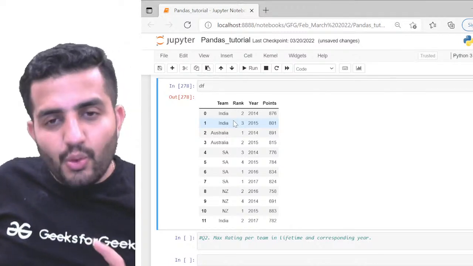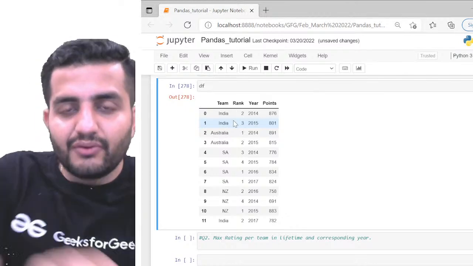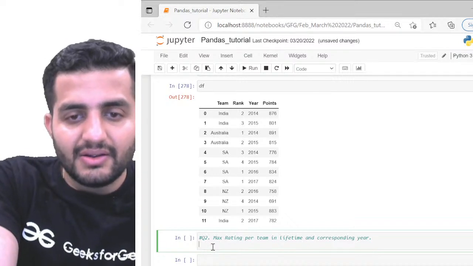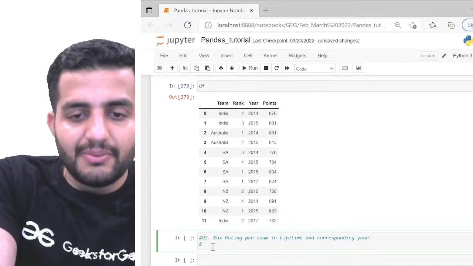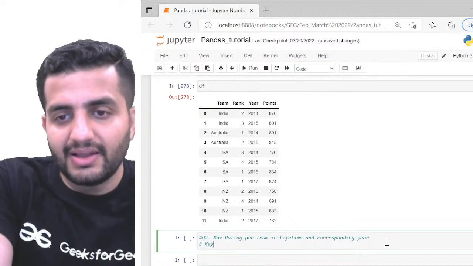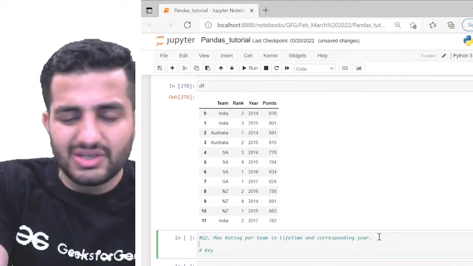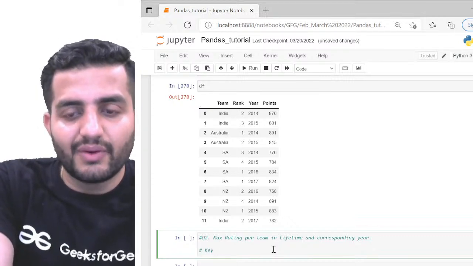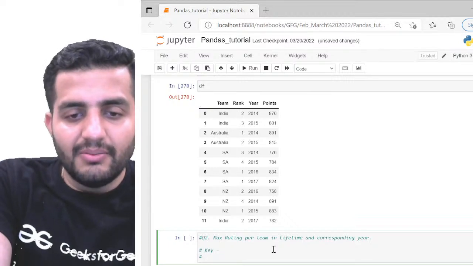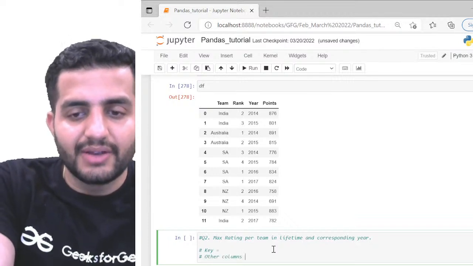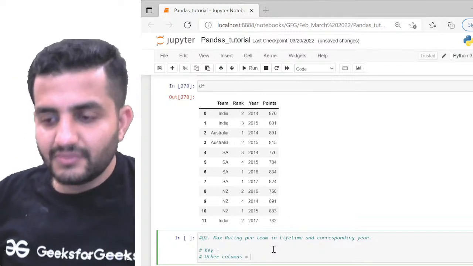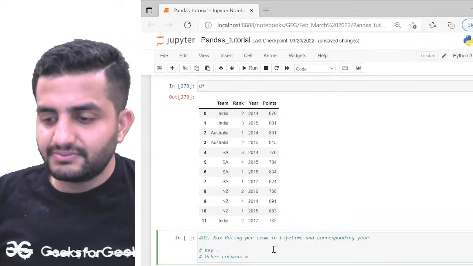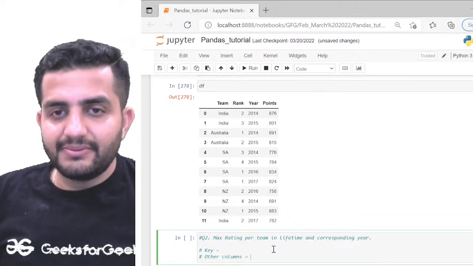I'm going to give you a quick one minute, and you have to give me two things. First, tell me what the key will be, on which I'll first solve it through group by. Then we'll solve it through sort logic also, but first let's try to solve it with group by. What is the key, and for the other column, what exactly should we be doing? Quickly, guys. If you want to do a group by, what is the key?